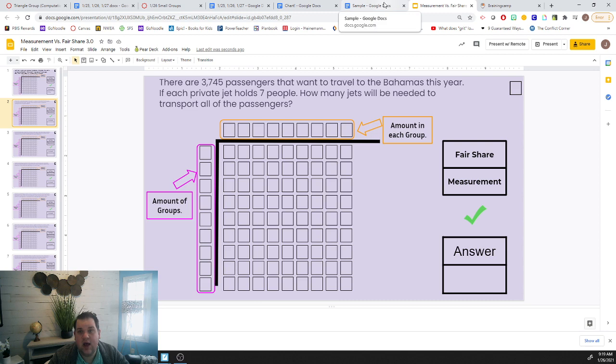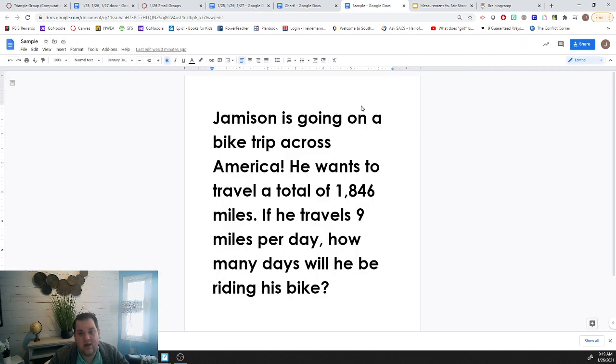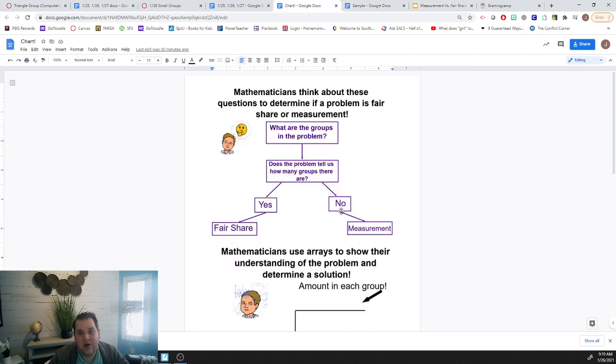And do we know how many groups? No, we don't. We don't know how many groups there are because it just says that we need to know how many jets there are. But we do know how many people are inside of each jet. So because we don't know how many groups there are, it is measurement.